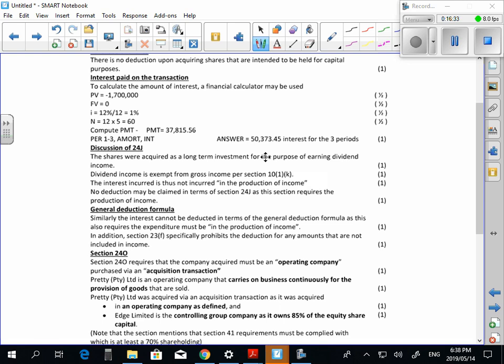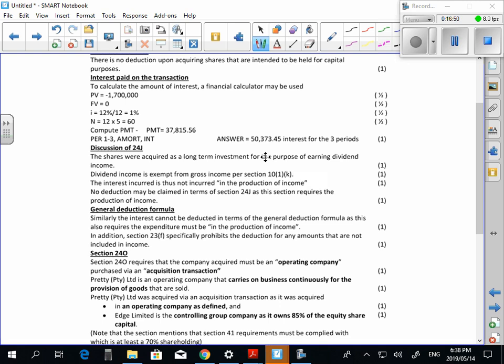General deduction. So similarly, cannot be deducted in terms of general deduction formulas. It must be in the production of income. Section 23F specifically prohibits the deduction of any amounts that are not included in income. Guys, comfortable? So can't use those two.